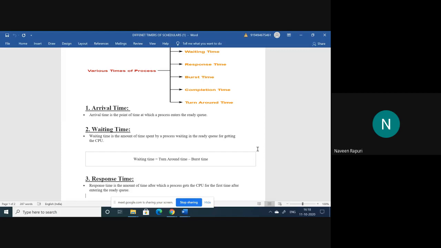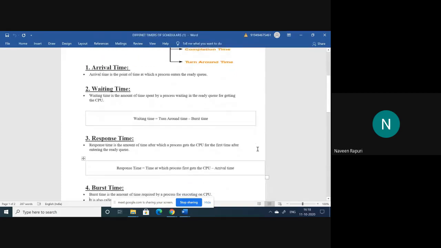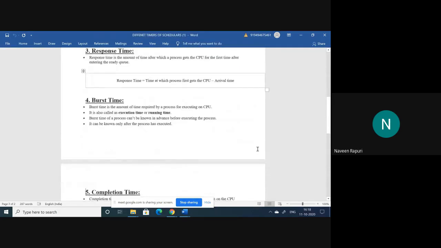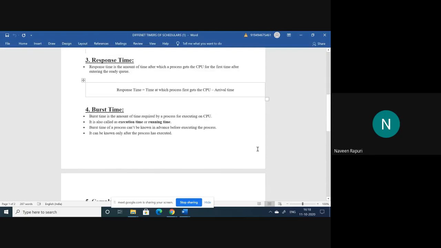So you will get this after some explanation: what is the burst time, what is the turnaround time. Response time. Response time means the starting or the first time after entering the ready queue.